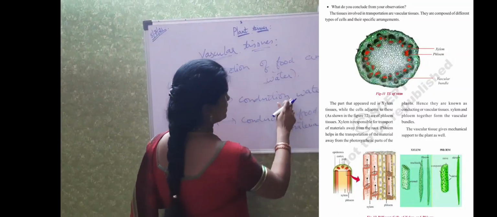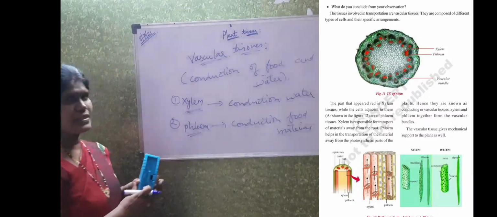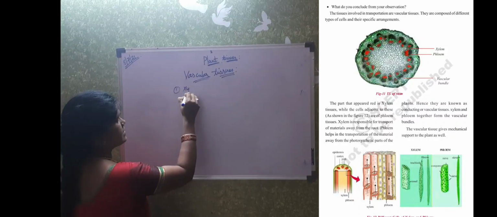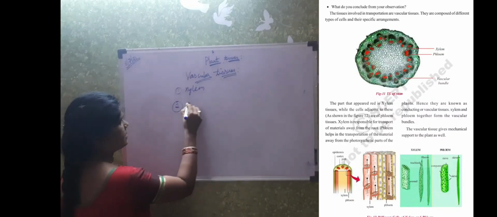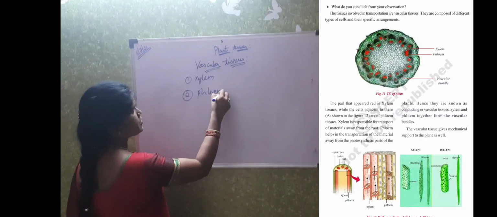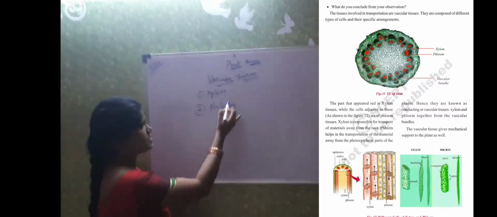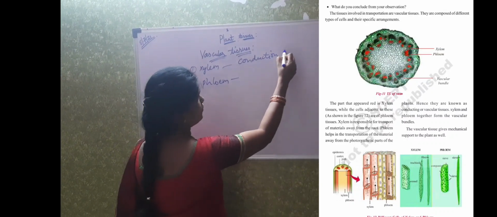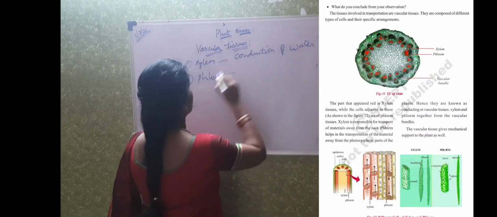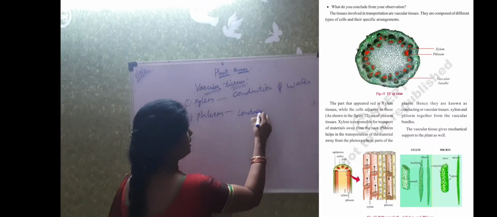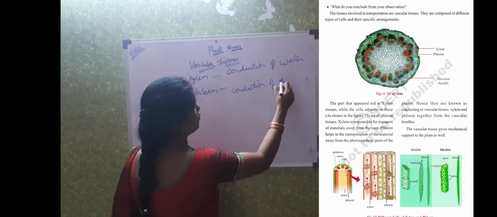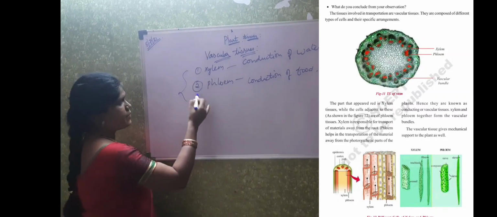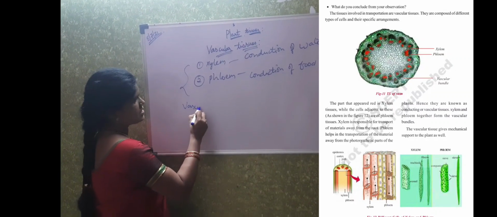Depending upon its function, xylem is having a different structure and phloem is having a different structure. So vascular tissue is composed of two types of cells, xylem cells and phloem cells. The xylem cells are helpful in the conduction of water and the phloem cells are helpful for the conduction of food material. Okay. So the xylem and phloem together are called vascular bundles.